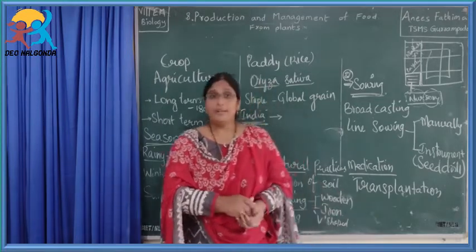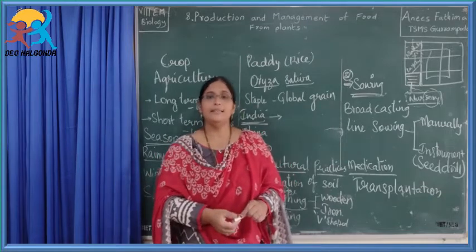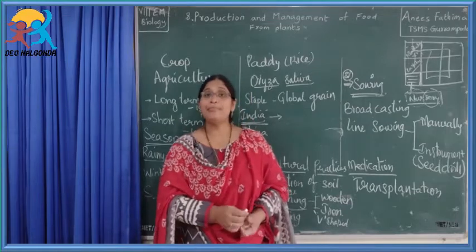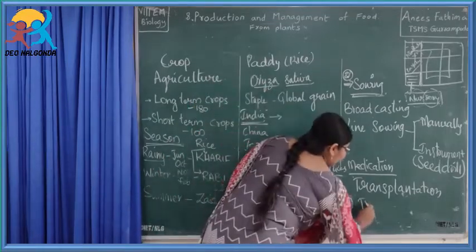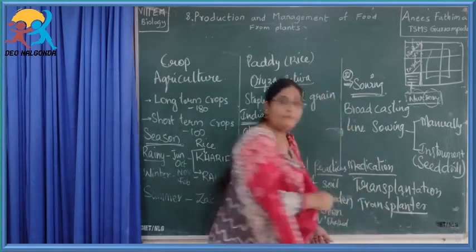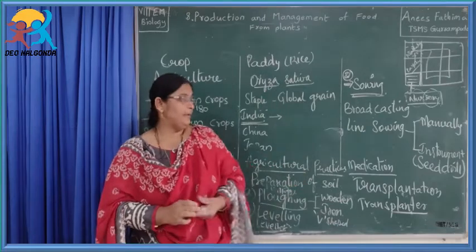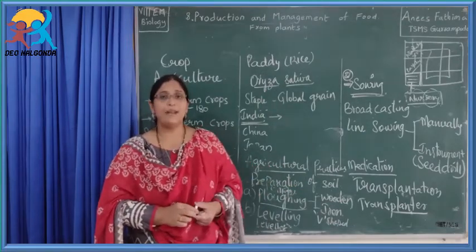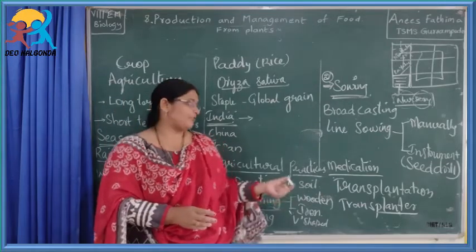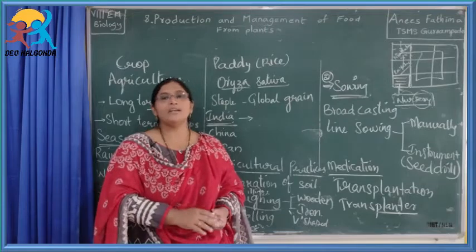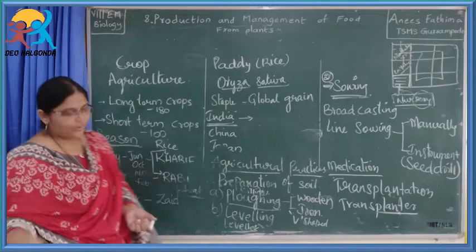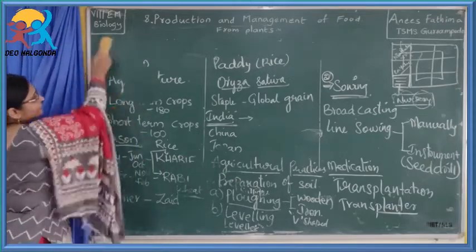Not only that, it is a time consuming process, and a money consuming process. So nowadays an instrument called a transplanter is used. What is the instrument? Transplanter. This instrument is useful for the process of transplantation. Just one man is enough for this process, and it will cover a large area in a short duration of time. So this is about sowing. Now the next agricultural practice we will see.